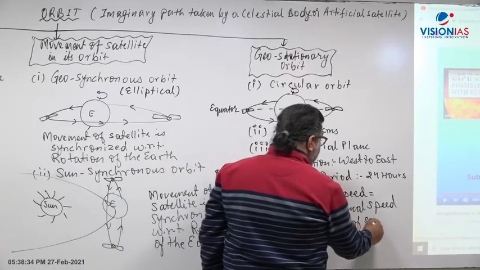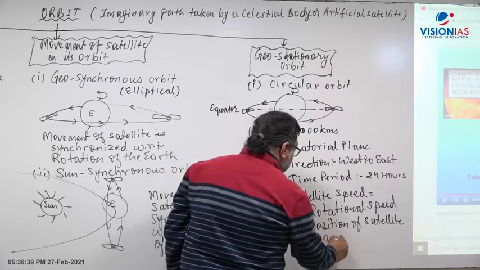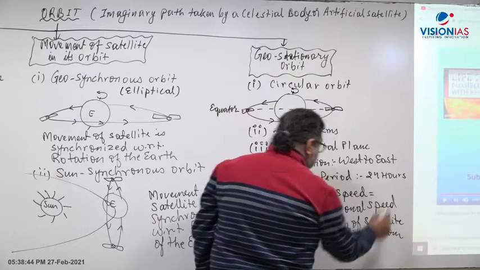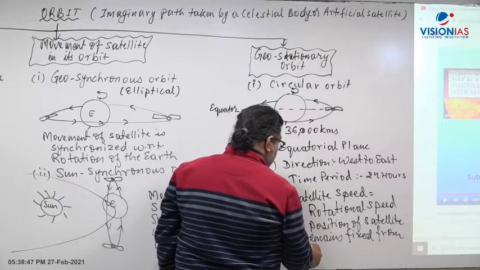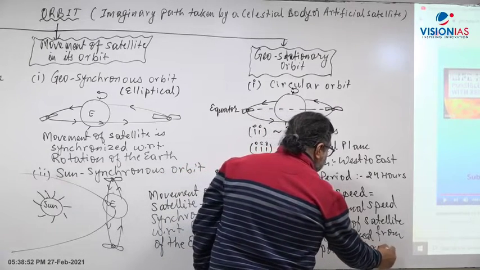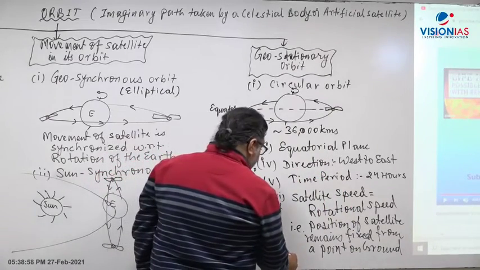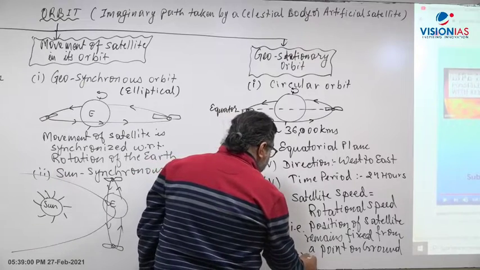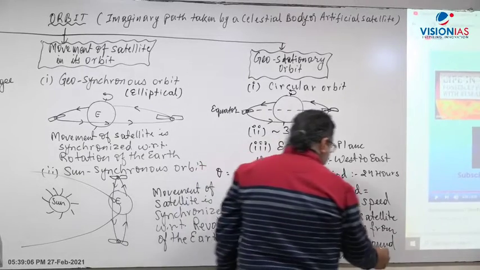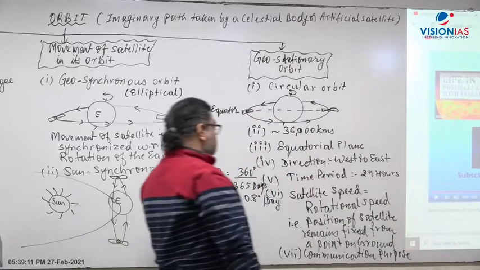The position of the satellite remains relatively fixed from a point on the ground. That's why it is used for communication purposes, basically utilized for the communication aspect, in terms of uplink and downlink.